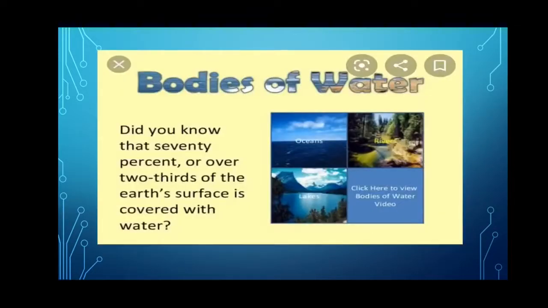Do you know that 70% or two-thirds of the Earth's surface is covered with water? So most of our Earth is covered with water. These water bodies are found in many different forms.